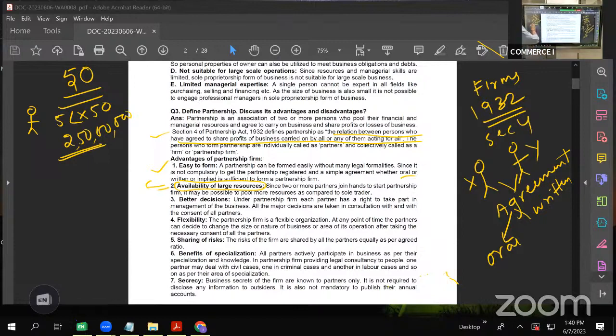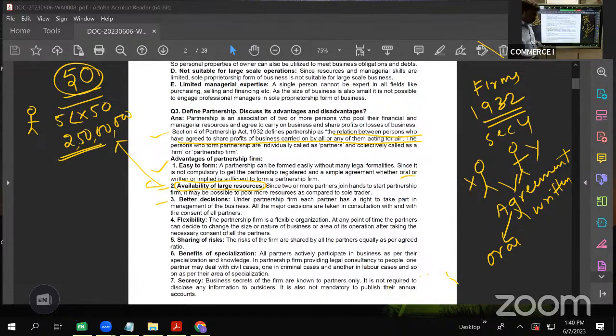Also, when these 50 partners take the responsibility as a firm, the bank will extend a bigger loan as compared to proprietorship. In case of proprietorship, since there is only one person, his credit worthiness is at question. But here 50 persons are there, and they all collectively will be called the firm. So obviously, the credit worthiness of 50 people will be more compared to a single person. So even banks will extend a bigger loan that will enable them to start a relatively bigger business than a sole trader.